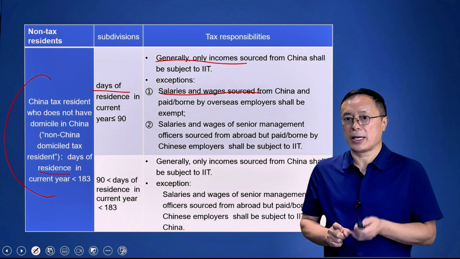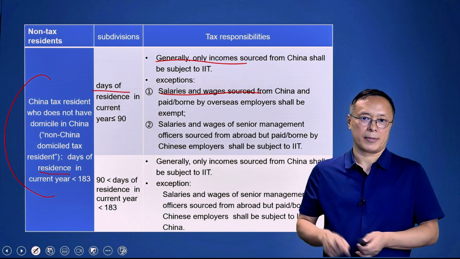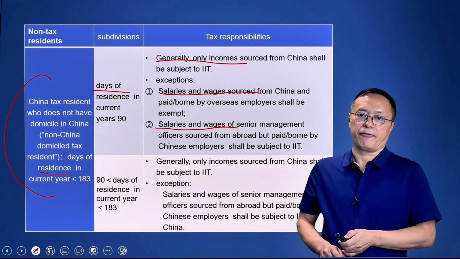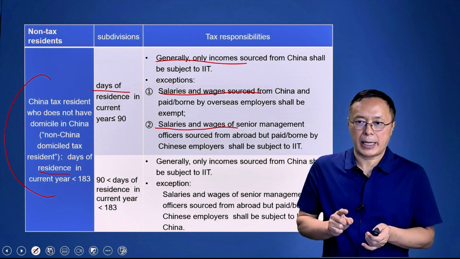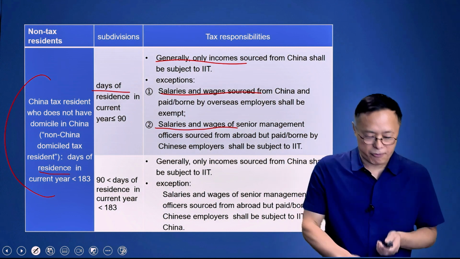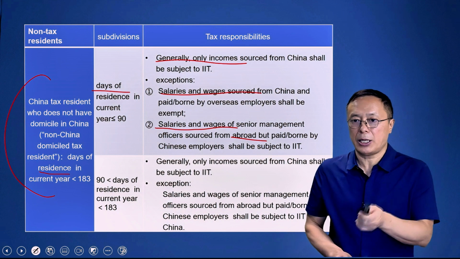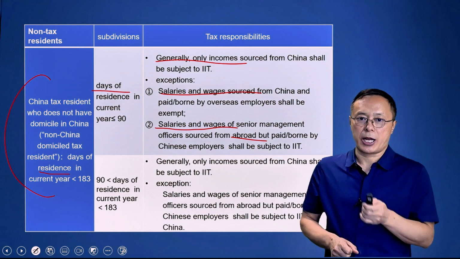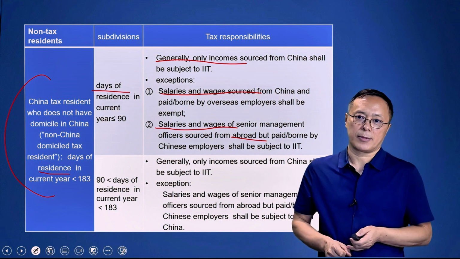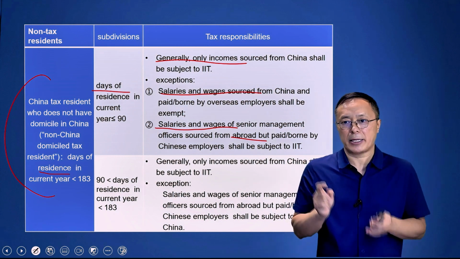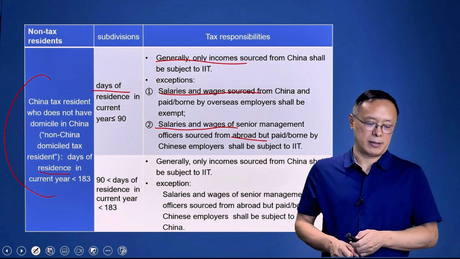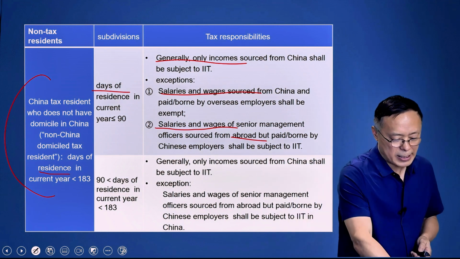This policy is to narrow down the scope of obligations on a regular basis. Another exception: salaries and wages of senior management officers sourced from abroad but paid or borne by Chinese employers shall be subject to IIT. This policy is to expand the scope of obligations on a normal basis.